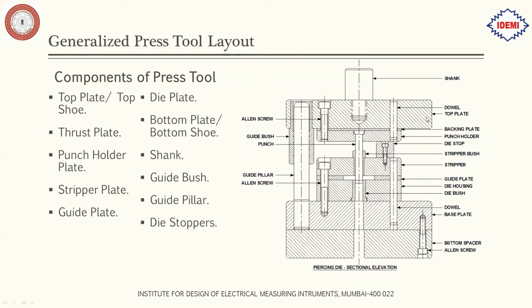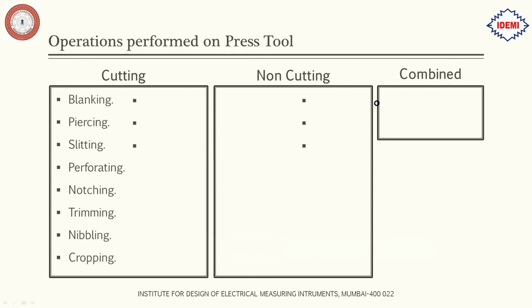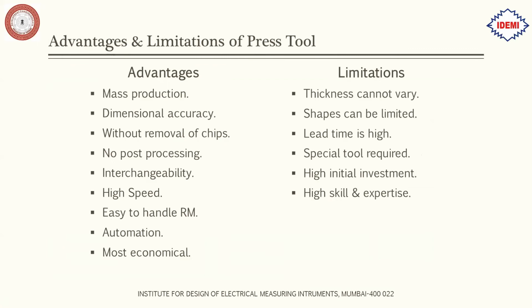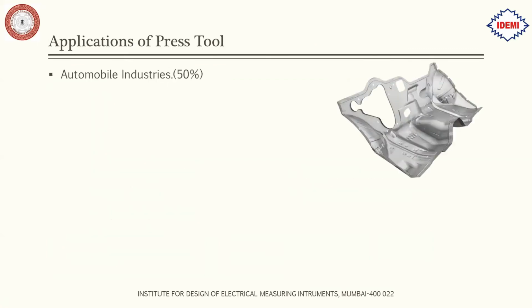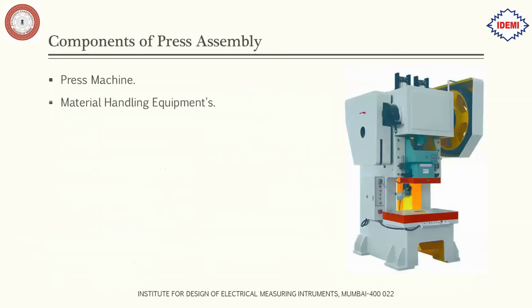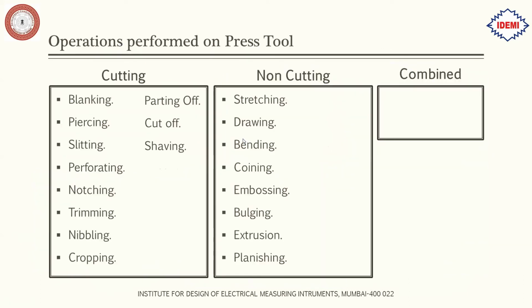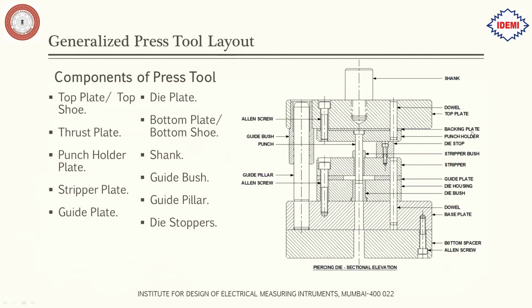So the top plate is used for mounting the tool on the machine. Okay, as mentioned earlier, for mounting the tool on this machine, there are some T slots on the plates. So for that purpose, the top plate and the bottom plates are used. So this top plate and this base plate are used for mounting this tool onto the machine.